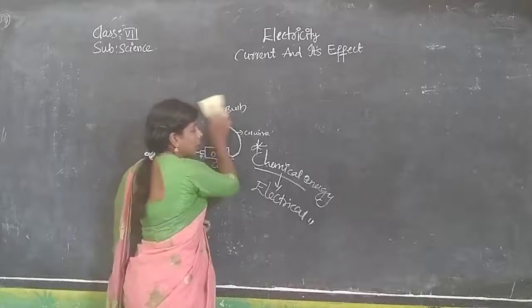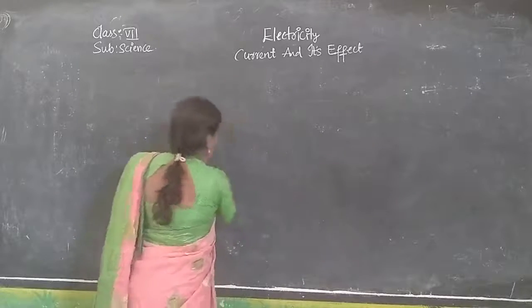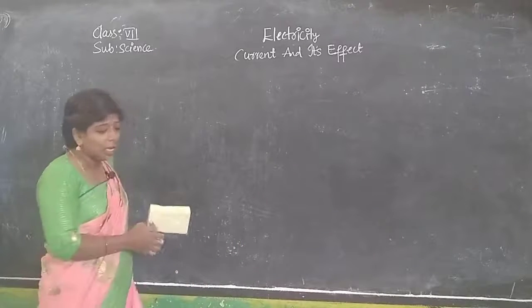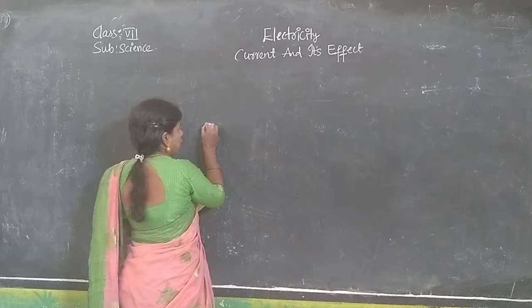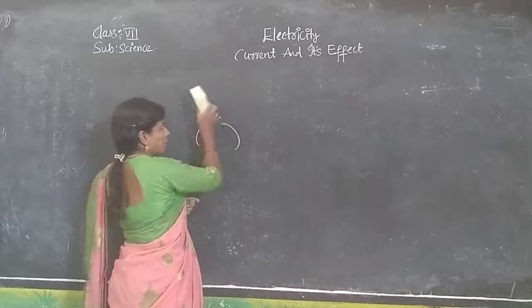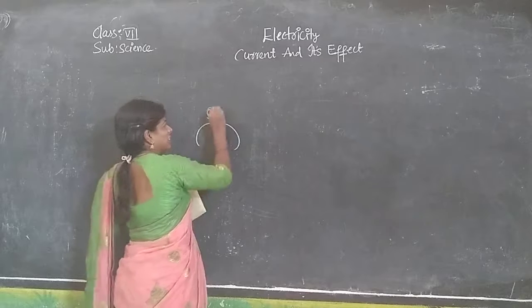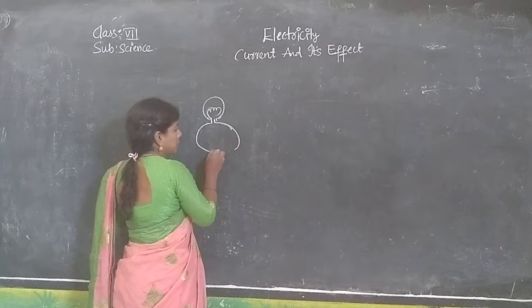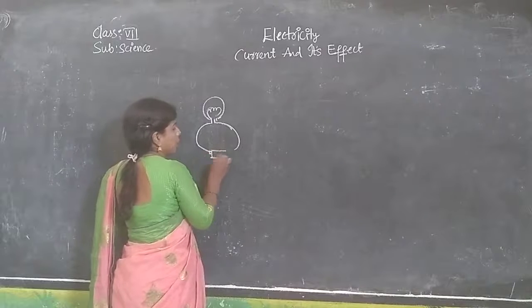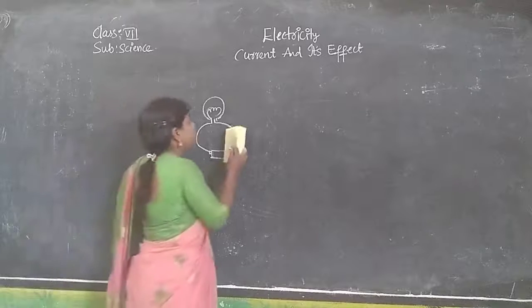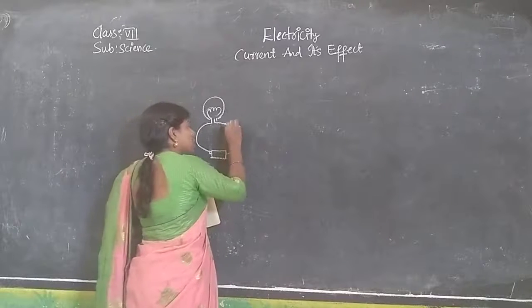Now, I forgot to say something about giving connection to the bulb. In this way we gave connection, and this is important: we give this connection continuously.